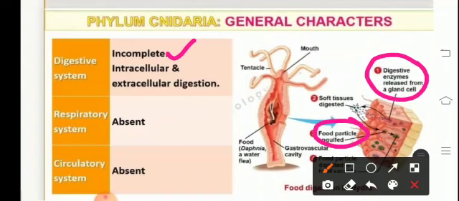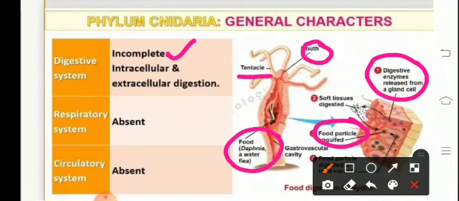Looking at the body of the hydra, which is a cnidarian, we can see that there's an opening referred to as the mouth, and finger-like projections called the tentacles. The cnidoblasts or the stinging cells are present on the tentacles. The tentacles help in capturing of the prey. They play a role in defense as well as in anchorage or to procure food. The food of the cnidarians could be Daphnia, that's a water flea.